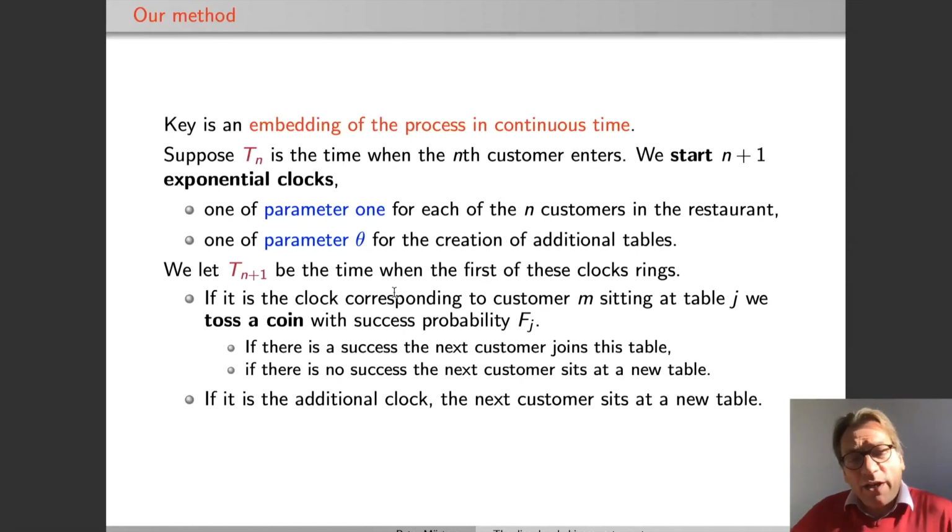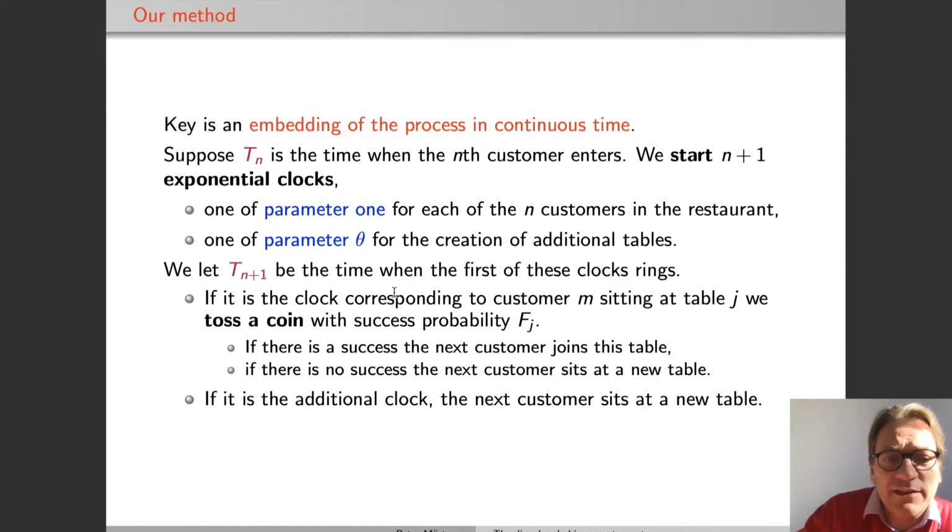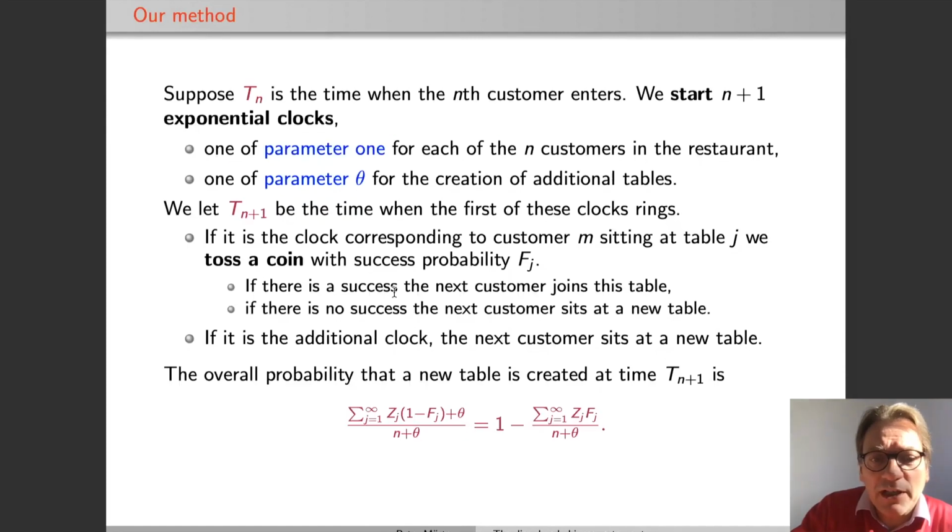Okay, so this is an embedding in continuous time of our model, because to check this, you just have to check that the conditional probability of the new customer joining the table j is the same as it would be in the original description. And just to test this, we look at the probability that a new table is created at time Tn plus 1. And this probability is given by the ratio of the sum of all the rates at which this event happens, a new table is created, to the sum of all the rates.